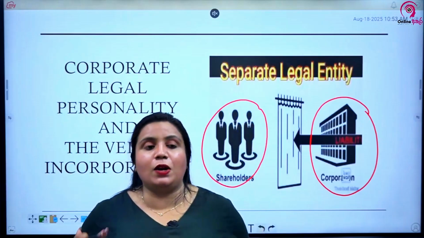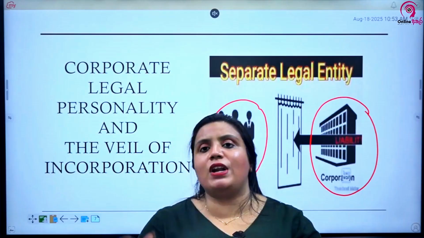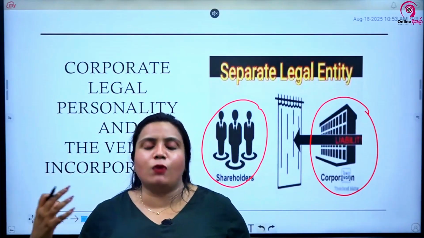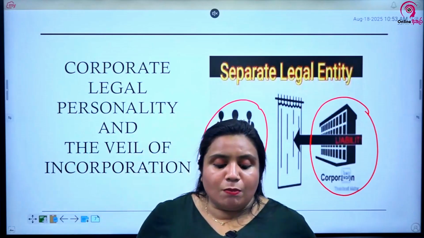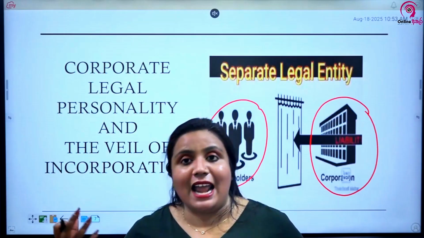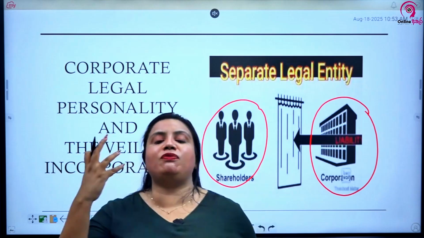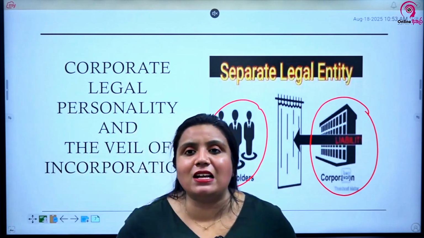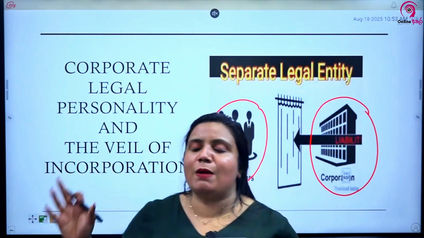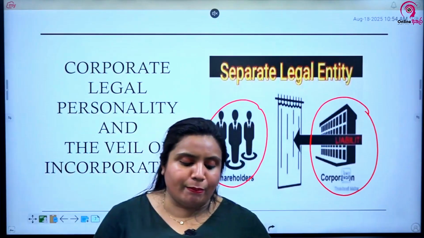They can incur debts. When you are taking a loan, the bank doesn't give the loan under the name of the owners. The bank will give the loan under the name of the company if you are taking a corporate loan, if you are taking a loan on behalf of the company. And they can borrow money, they can employ people. A company can have bank accounts. You can open a bank account in the name of the company. You can't open bank accounts in the name of sole proprietorships or partnerships. Basically, you can open a bank account and maintain it as a separate legal entity for companies.